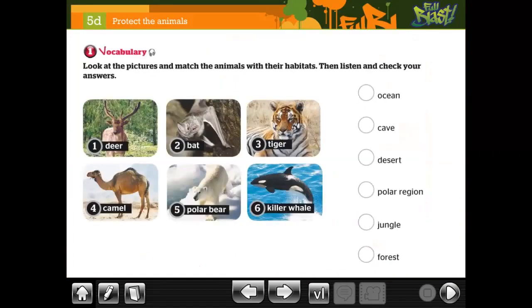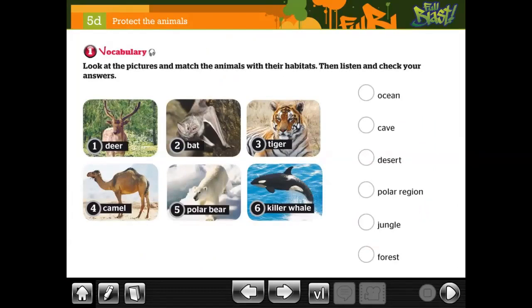Here we have vocabulary. Look at the pictures, and you're going to match with the correct option. Okay, you have some seconds to do it. Match, please. Okay, what is the correct option for this?